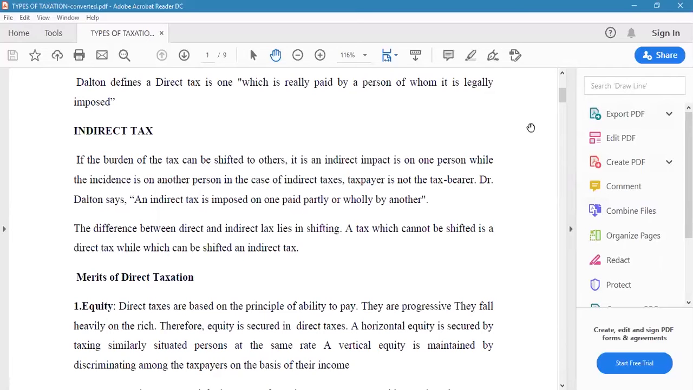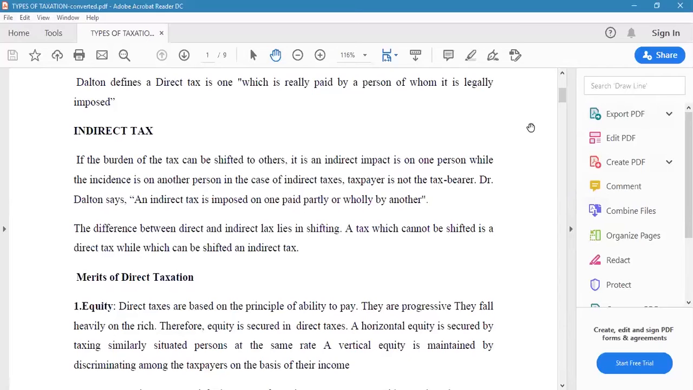For example, we can take the sales tax. Here, the sales tax is levied on the producer of a commodity, but he will shift the tax burden along with the prices of the commodity to the wholesale dealer. The wholesale dealer will shift the tax burden to the retailer. The retailer will shift the tax burden to the consumer. The ultimate tax burden rests with the consumer. So this is the process of forward shifting, we can say.